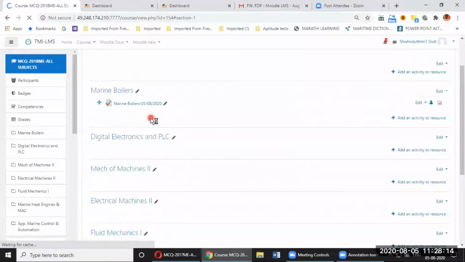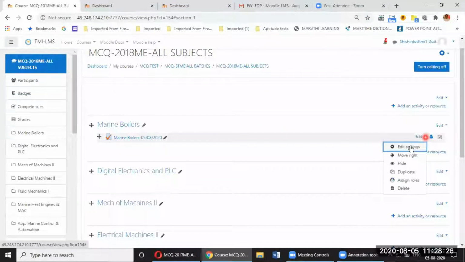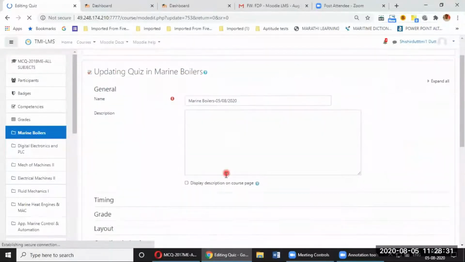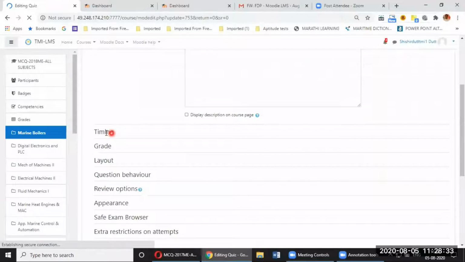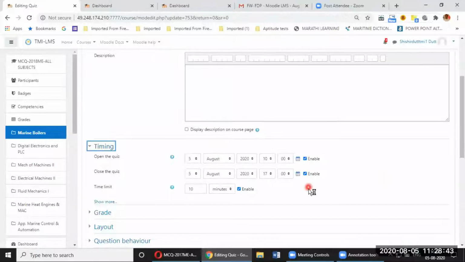In the quiz, nothing is existing. No question is still there, but all the settings have been done. If I want to alter the setting anytime, I need to turn editing on, and on the right hand side you will find this edit button, and I can click on edit settings and do the settings editing anytime. It's still loading. Moodle is still loading, that's why I'm not getting it. Yes, it's loaded.